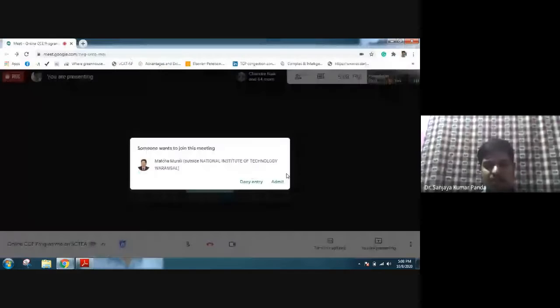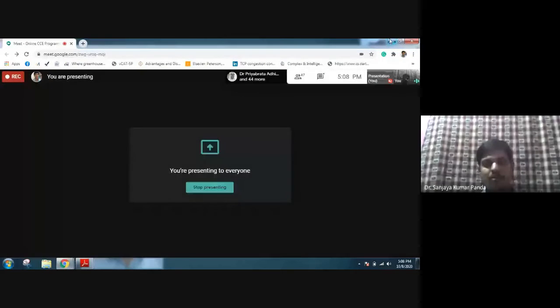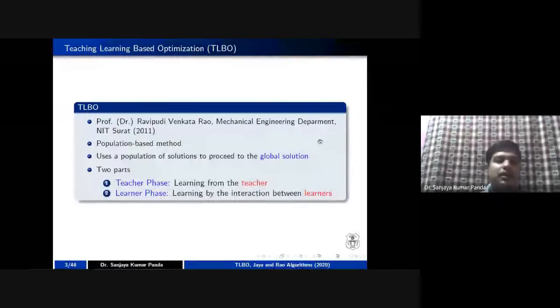In the genetic algorithm or particle swarm optimization, your solution may degrade at any point of time, based upon the parameters, because you are fixing various parameters. One parameter is crossover probability, another may be mutation probability, and many steps we are following. So you may not reach the global solution very quickly.